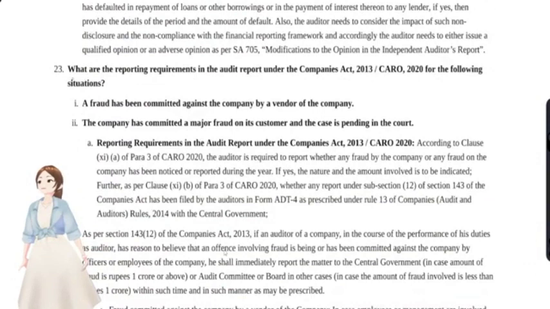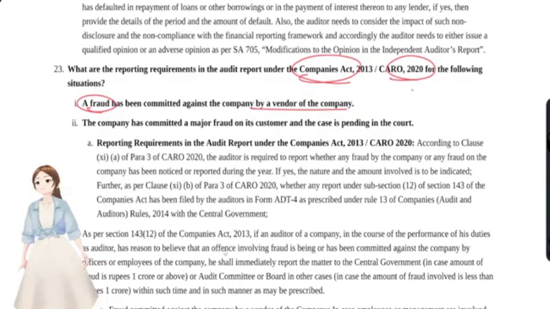Now we'll see our next question, that is question number 23. What are the reporting requirements in the audit report under the Companies Act and CARO 2020? For the following situation: a fraud had been committed against the company by a vendor of the company. For CARO 2020, which clause would be attracted? Clause 11. Whether the company is committing fraud or some fraud has happened on the company, both are covered under CARO 2020 clause 11.